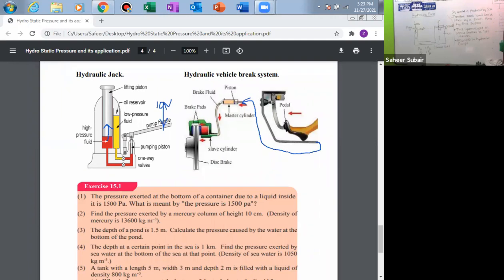Then this piston presses the liquid, then the liquid comes this way and applies more force in this area. Here this part is connected to the tire wheel. Then that presses the tire, then the tire feels difficulty in rotating. Two sides there are two pads. Those pads are called brake pads, and they stop the rotation of the tire. So the hydraulic system is used in these devices.